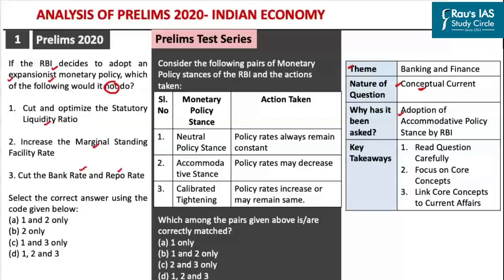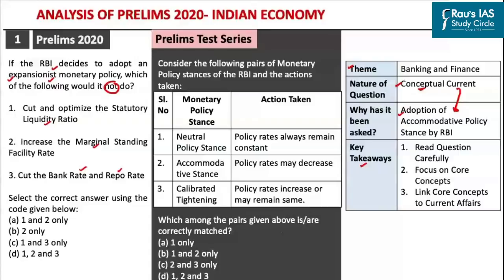But this particular question has been asked in this year's prelims examination because now the RBI is following the accommodative policy stance. Accommodative policy stance is in a way an expansionary monetary policy which the RBI is following in order to reduce the policy rates and inject more liquidity into the economy. So what can you learn from this particular question in order to prepare for the upcoming prelims examination?